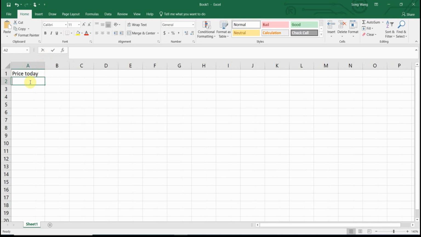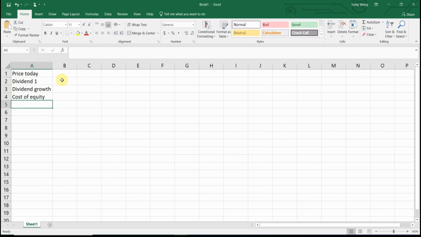And then I have the dividend in the first period, the dividend growth, and also the cost of equity. The cost of equity can be obtained by the CAPM model. You know, the CAPM is based on the market return, the beta, and the risk-free rate. So the return to the investors would be the cost of equity to the firm.